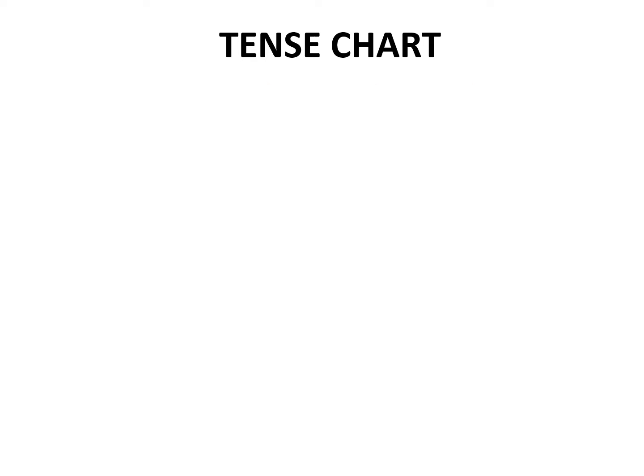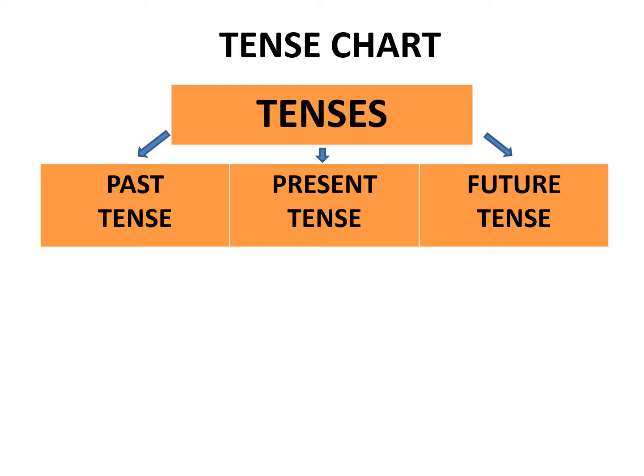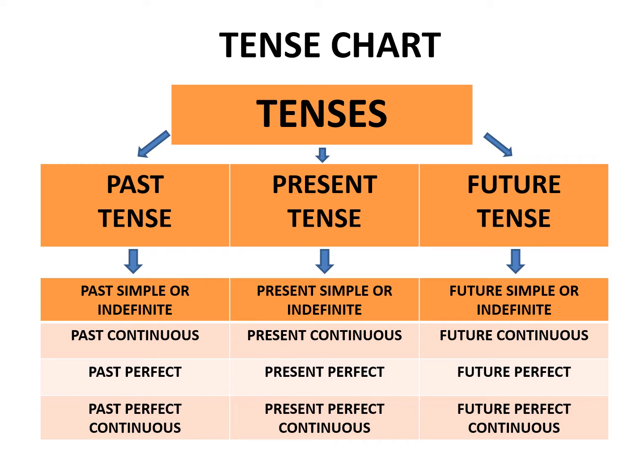Flowchart of tense. Tenses are divided into three types: past tense, present tense, future tense. Past tense is subdivided into four aspects: past simple or indefinite, past continuous, past perfect, past perfect continuous. Present tense is subdivided into present simple or indefinite, present continuous, present perfect continuous. Future tense is subdivided into future simple or indefinite, future continuous, future perfect continuous.